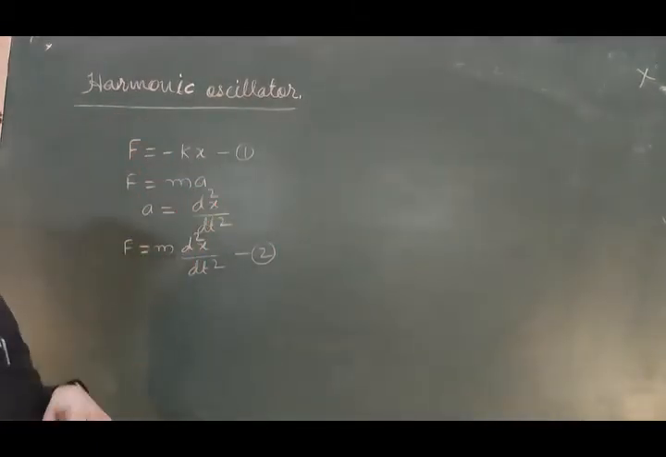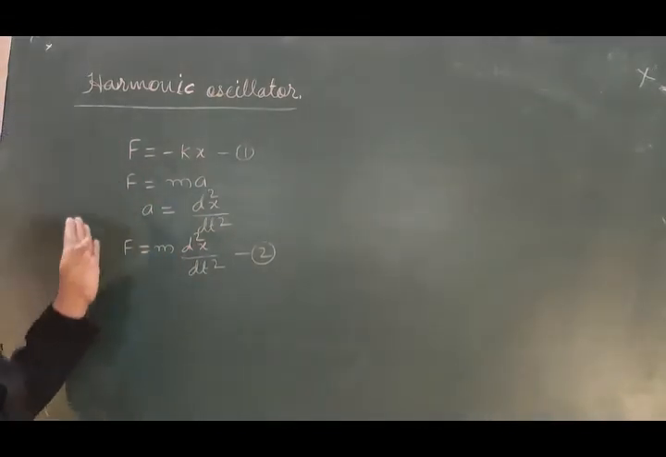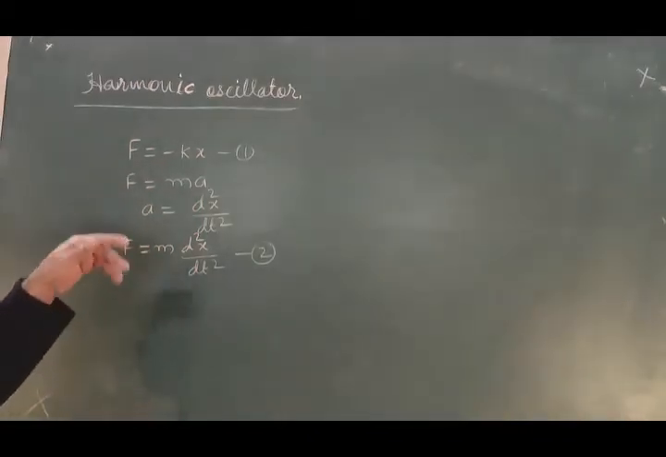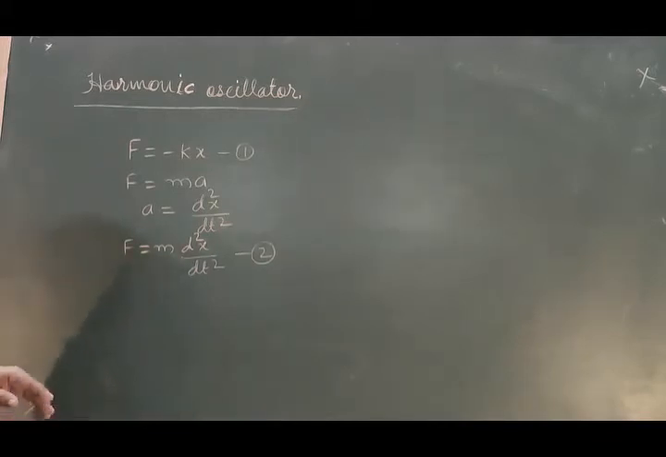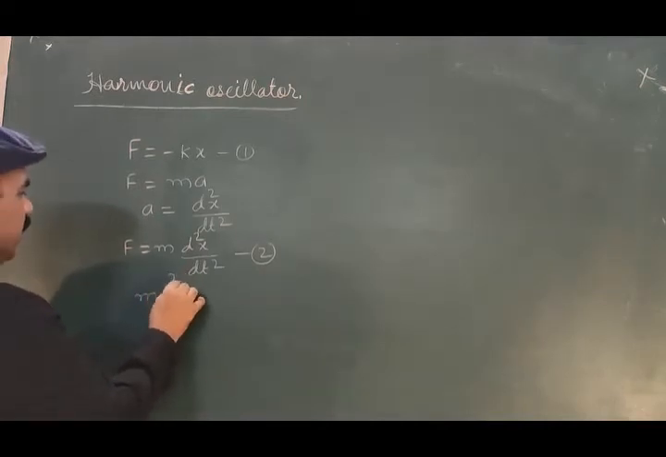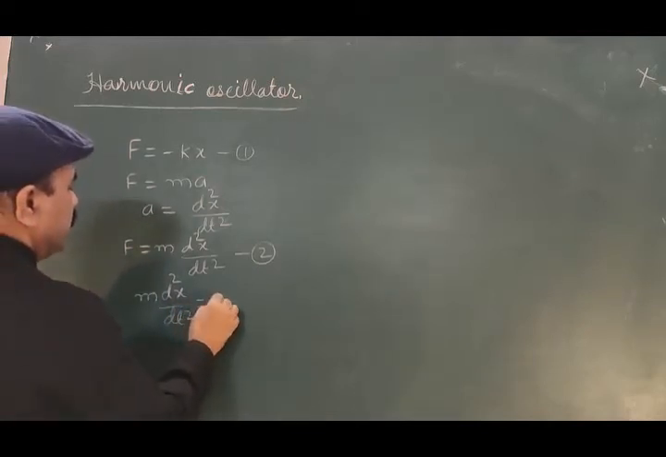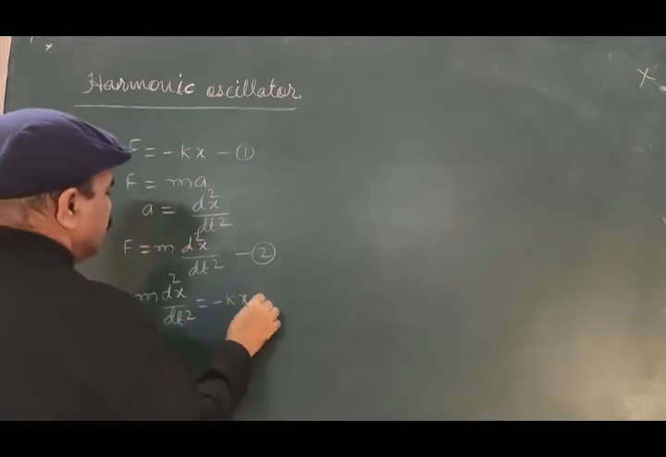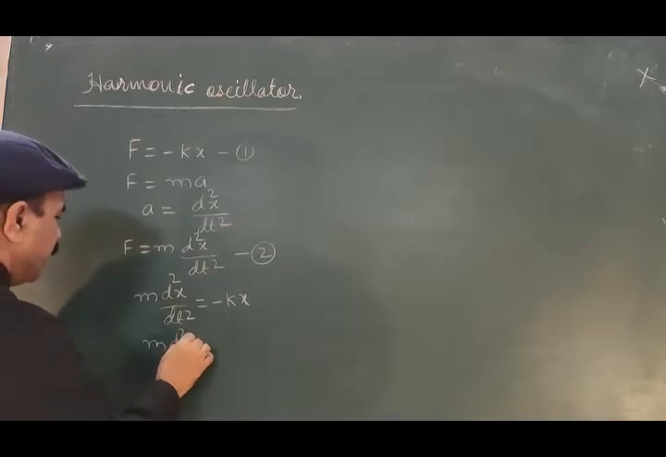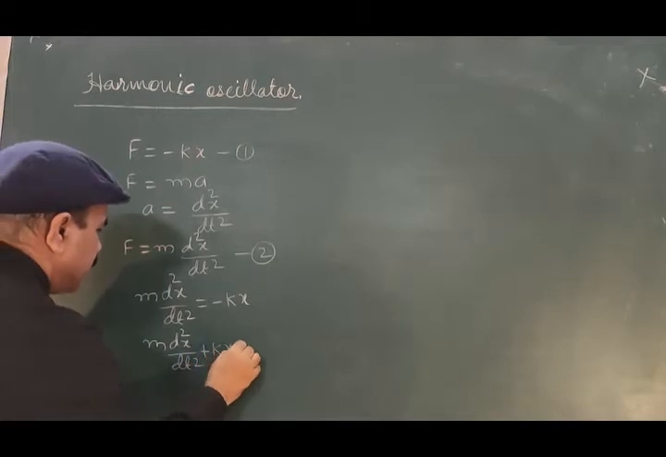Let us compare equations 1 and 2. When we compare equations 1 and 2, what do we find? The LHS are the same, and therefore you must compare the RHS of these two. Equate the RHS of these two, and that will be m d2x by dt square is equal to minus kx, or further m d2x by dt square plus kx